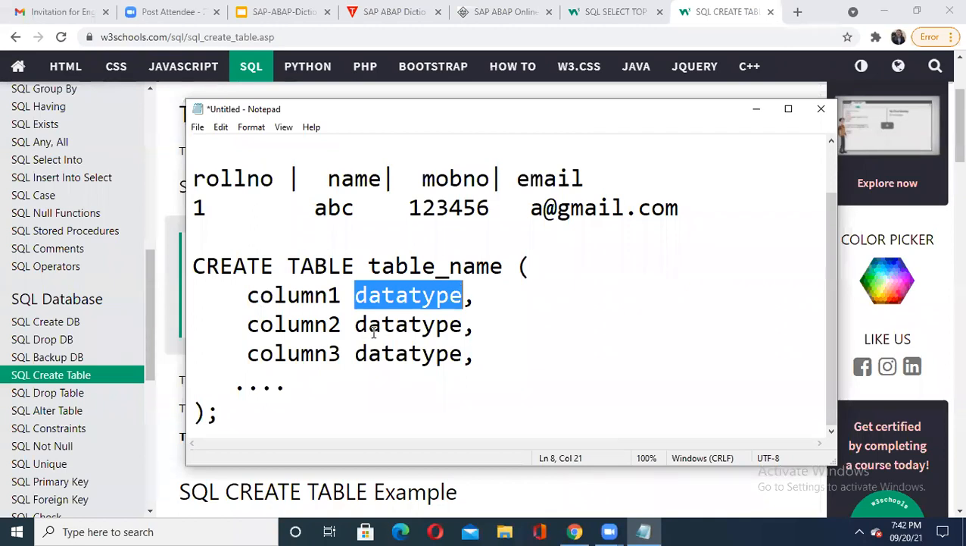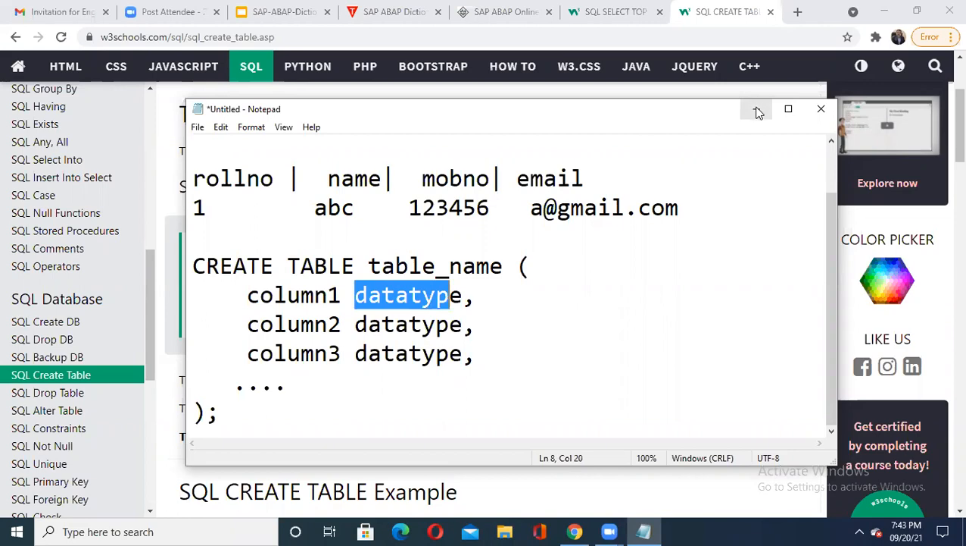Okay, then column 2. Column 2 is what? Name. So in SQL, the data type for name is what? Character, but we never write char. We write VAR, that is variable character. Then column 3 is my mobile number. I may write number as a data type. So it is very important, these data types you must know.